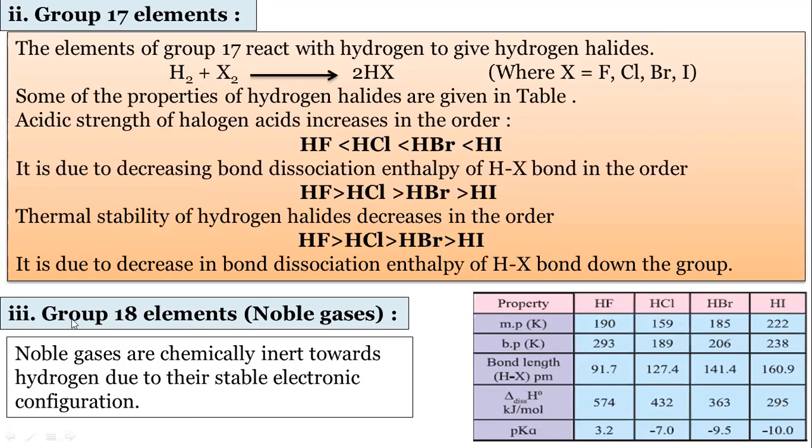And I'm coming to the noble gases, the group 18 elements. You know, these noble gases have their outermost shells already completed. They are chemically inert towards hydrogen. They do not react with hydrogen, remember. So today we discussed the oxidation states of group 16, 17, 18 elements, then the reactivity with hydrogen.